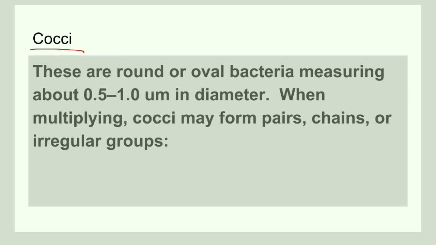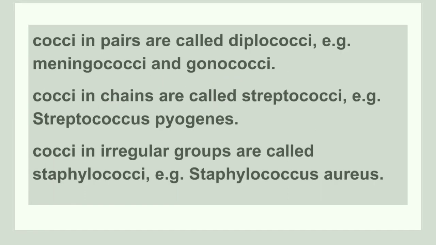First is cocci. It is a round or oval bacteria and this usually measures from 0.5 to 1 micrometer in diameter. When it multiplies, these cocci form pairs, chains or irregular groups. So cocci bacteria are round or oval bacteria that usually have a diameter of 0.5 to 1 micrometer. As we discussed earlier, these cocci, when they multiply, can be in pairs, chains, as well as in irregular groups.